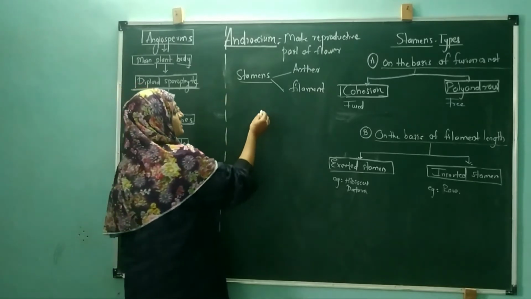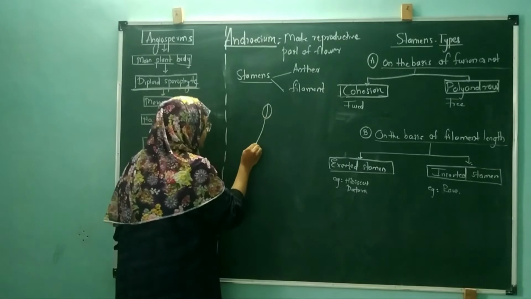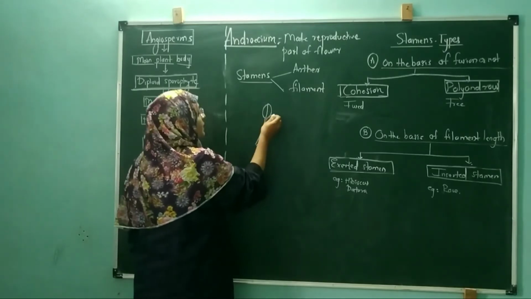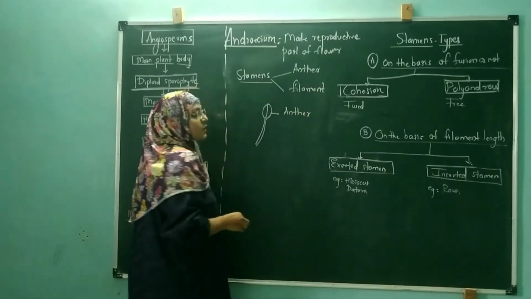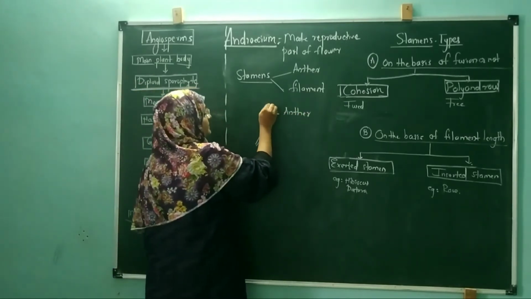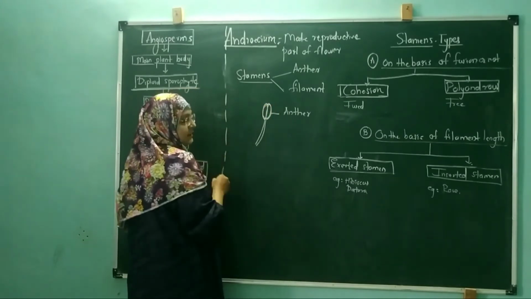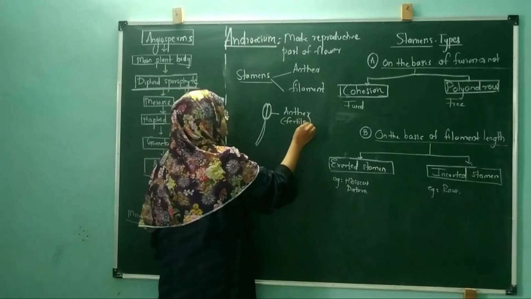So stamens, we have already seen about the stamens. This is the anther, which is bilobed in nature, means here the two lobes are present. This is the first lobe, this is the second lobe, and this is the fertile part of the stamen.